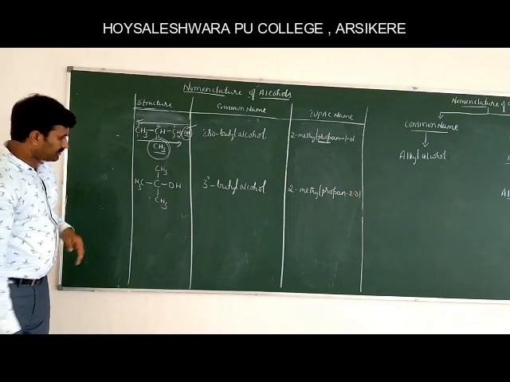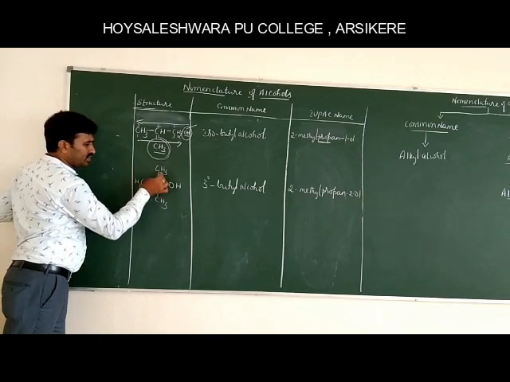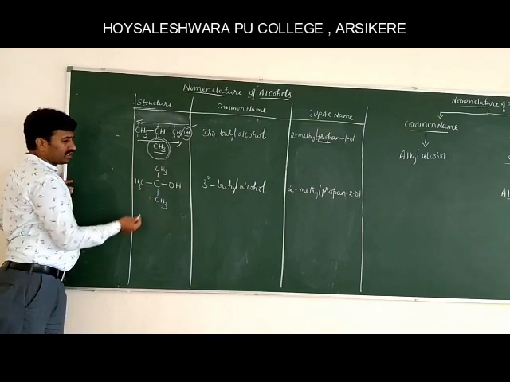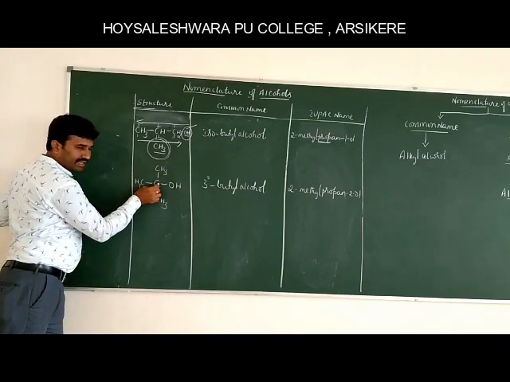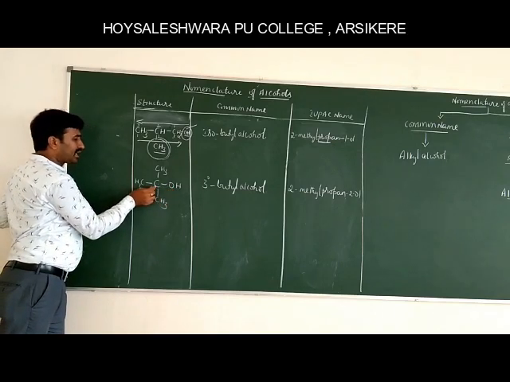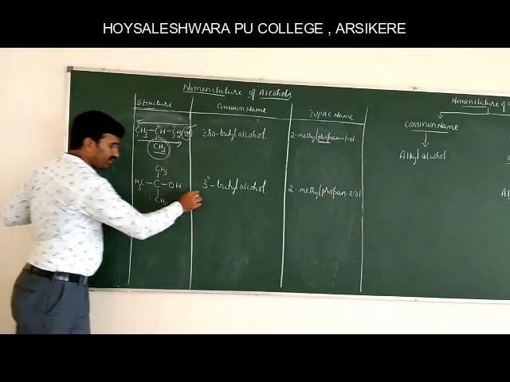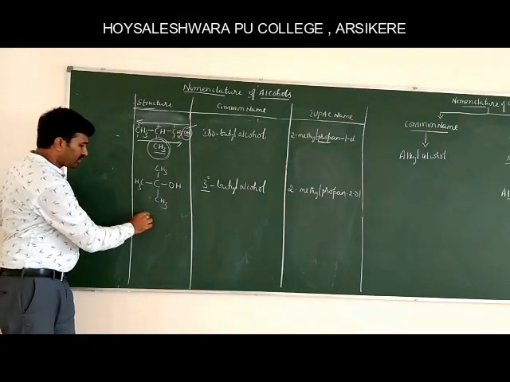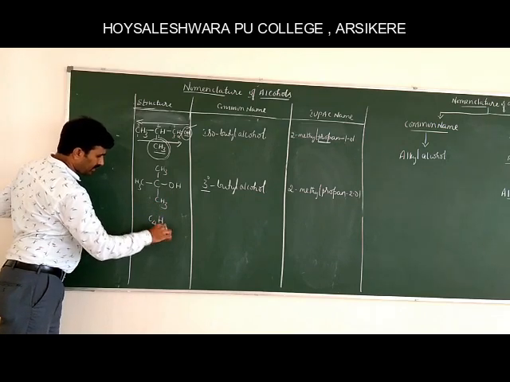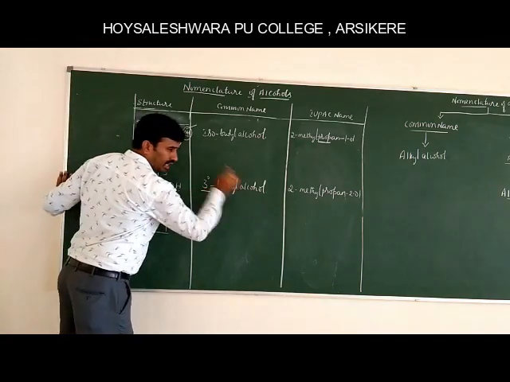Let's see another example. This is CH3, C, CH3, CH3, OH. We have already discussed the classification. This carbon atom is tertiary in nature. The hydroxyl group is attached to the carbon atom which contains 3 R groups. Therefore, tertiary. It contains C4H9. This is butyl, tertiary butyl alcohol.